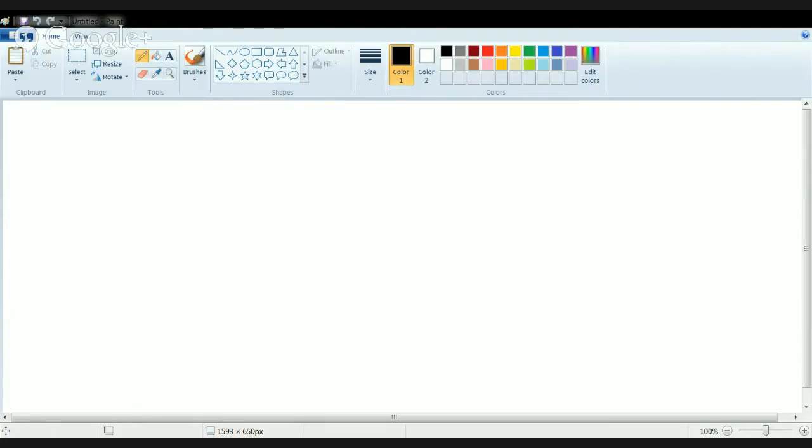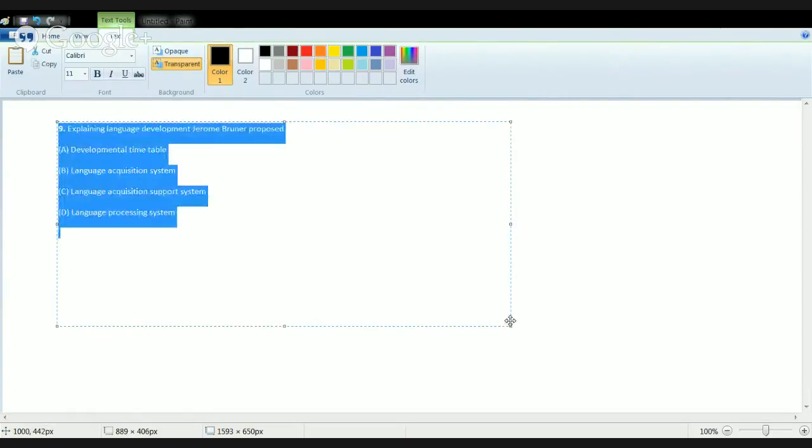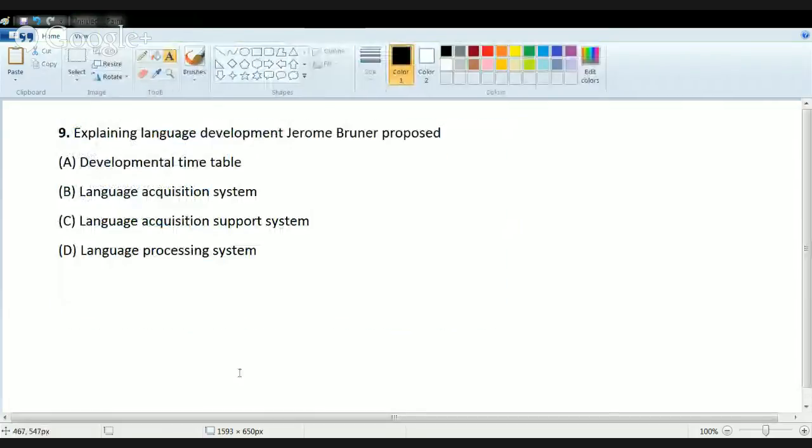Okay. So the next question is the language development model proposed by Jerome Bruner. Now what did Jerome Bruner exactly say? Jerome Bruner basically proposed social interaction, and he said that development in cognition and language occur simultaneously.